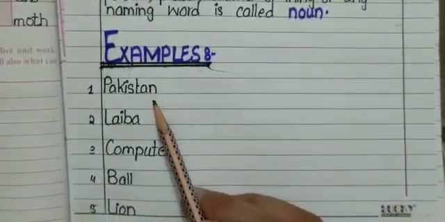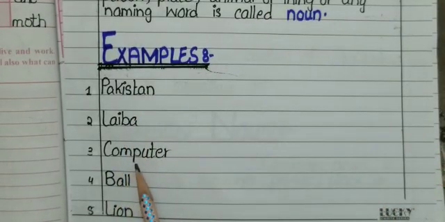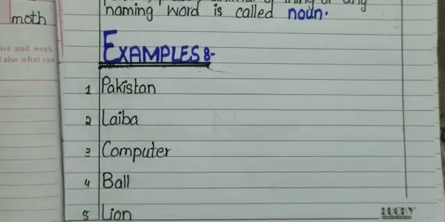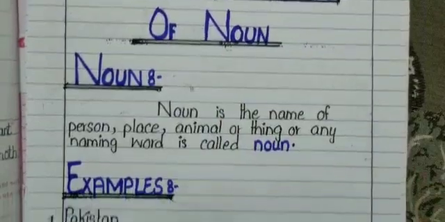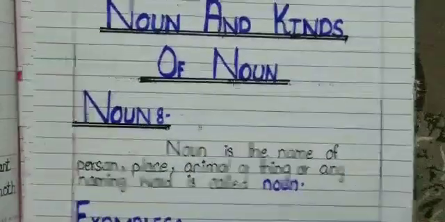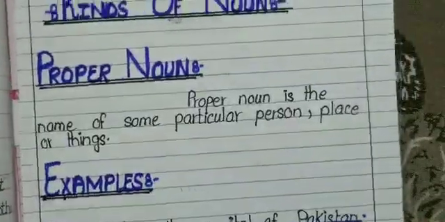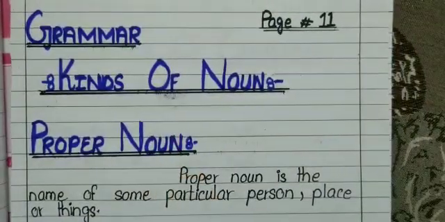Now look at the examples. Pakistan, this is the name of a specific place. Laiba, name of a girl. Computer, name of a thing. Ball, name of a thing again, and lion, name of an animal. So this was the definition of noun, and I also discussed examples of noun. I hope you guys understood well about noun. Okay boys, now come to the next page. On the next page you will find kinds of noun. Okay boys, and in today's lecture we will discuss only 2 kinds. The first one is proper and the second one is common, because these 2 kinds are discussed in your book.